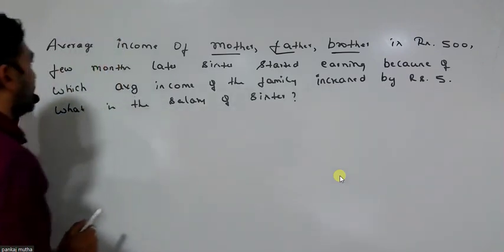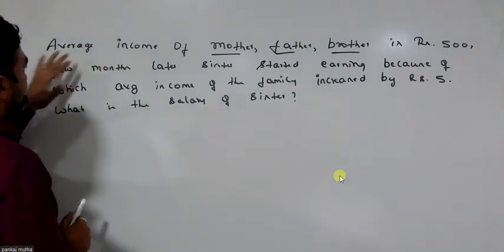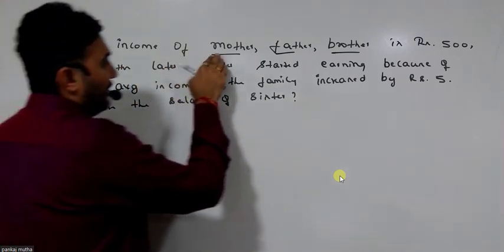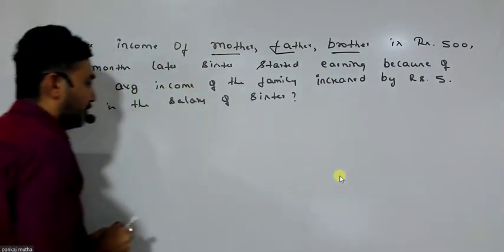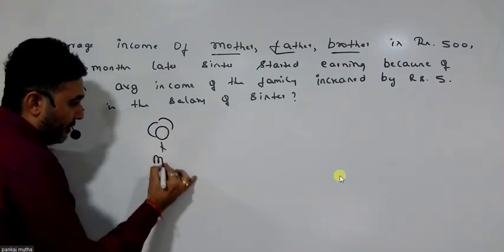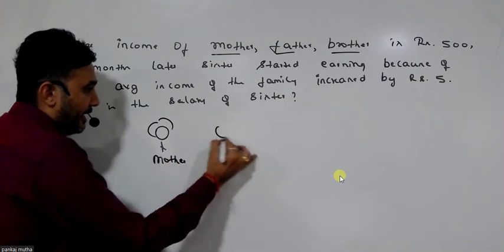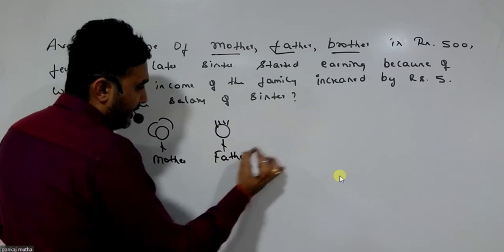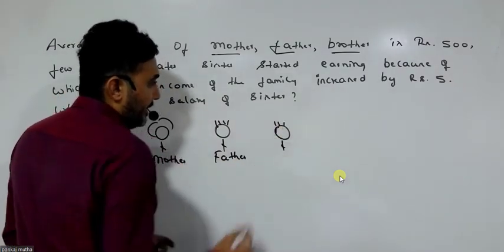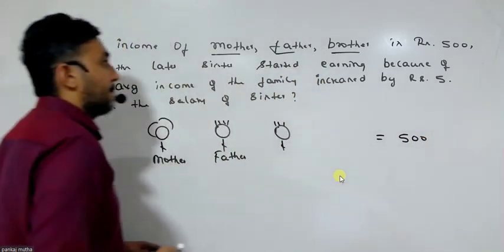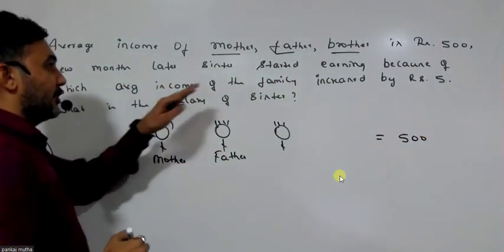Now I have an averages problem here wherein the question is quite simple. The average income of mother, father, and brother is 500, which means I have three people: mother, father, and brother, and their average income is 500. A few months later, the sister started earning.